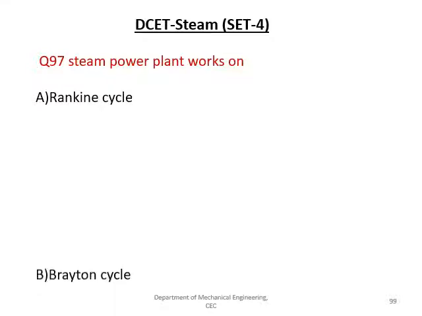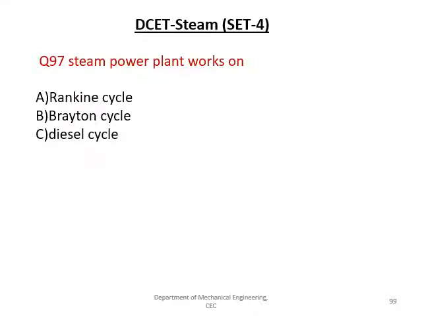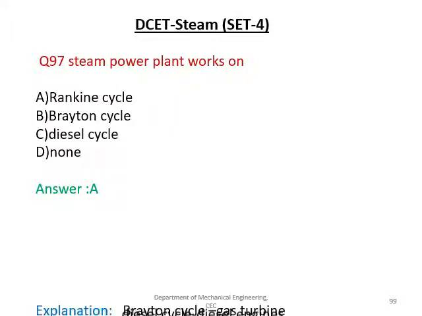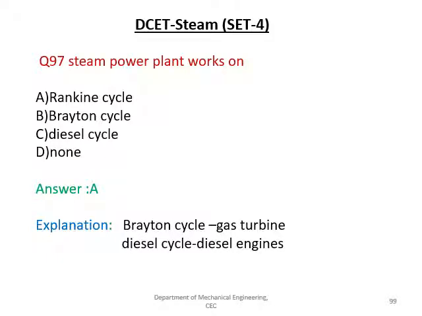Let us move to the next one. Steam power plant works on, given options are Rankine cycle, Brayton cycle, diesel cycle and none. The right option is Rankine cycle. Brayton cycle is used in gas turbines, and diesel power plants work on the diesel cycle, and there are n number of thermodynamic cycles that we come across.